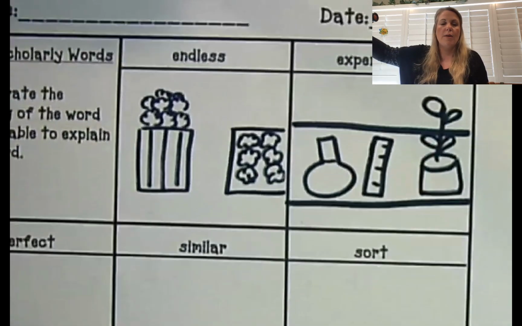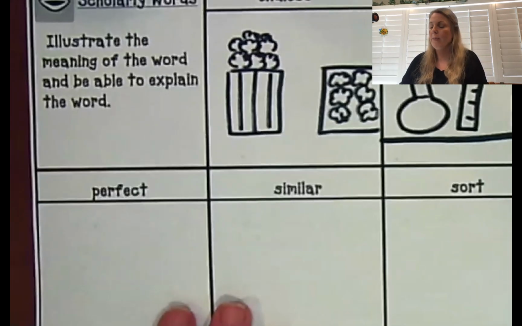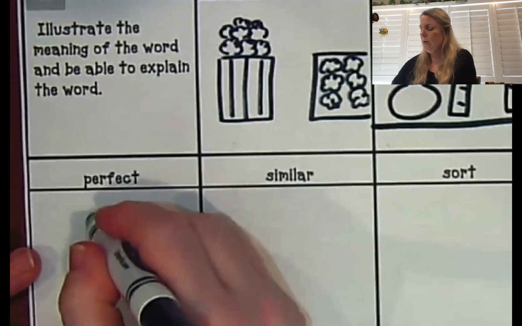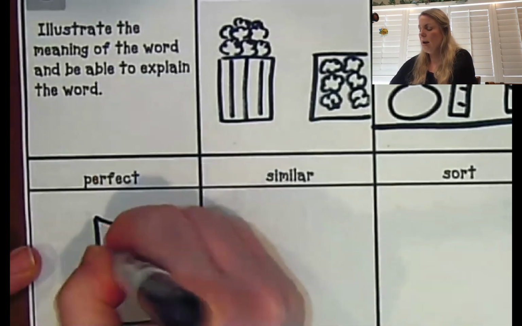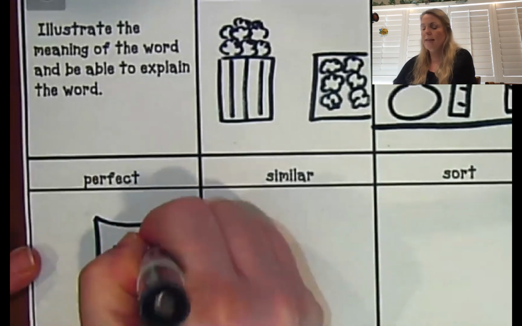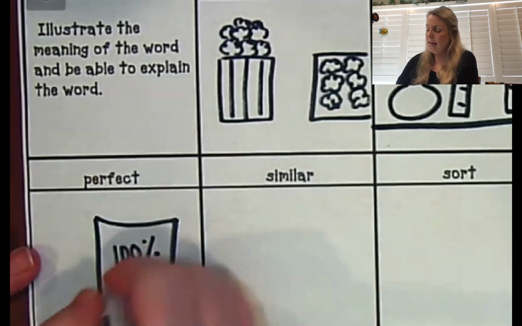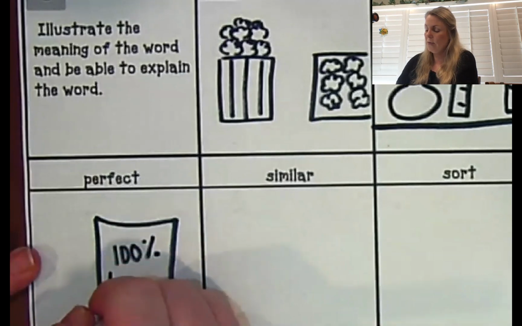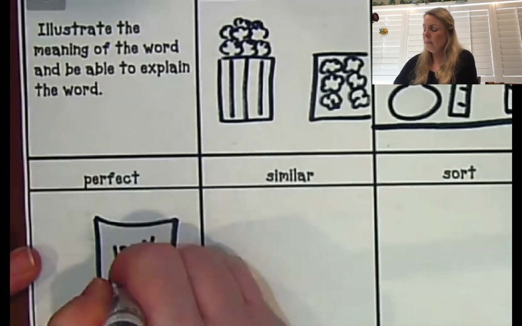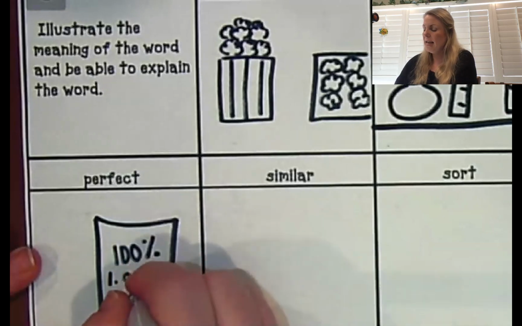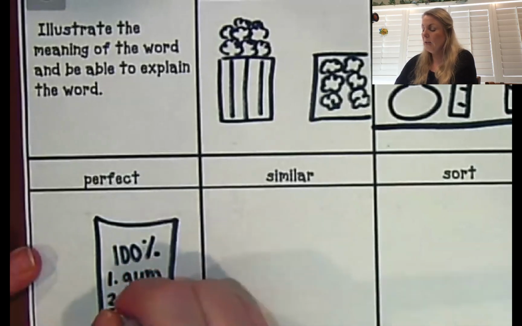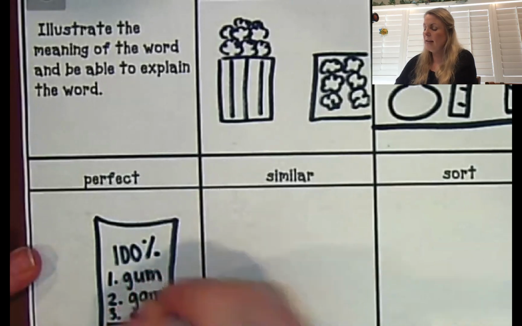And our next word, I'm going to move this down just a tiny bit. Oh, when you go ahead and you do a test and you get 100%, that means it is perfect, right? 100%.